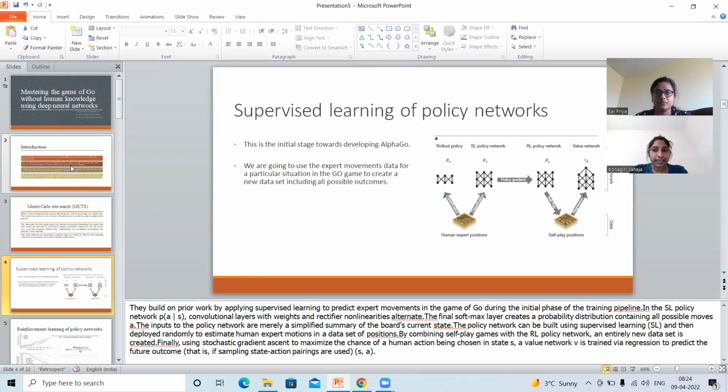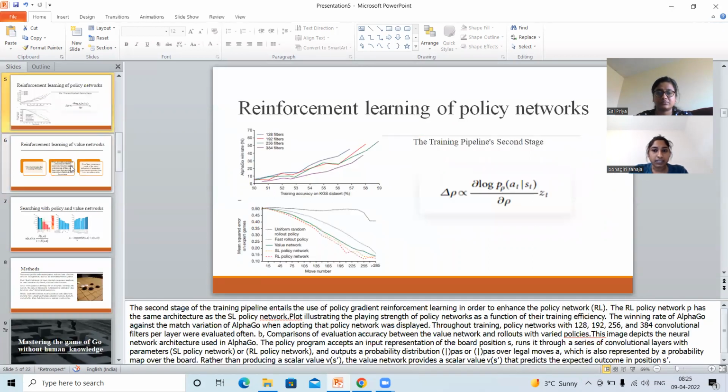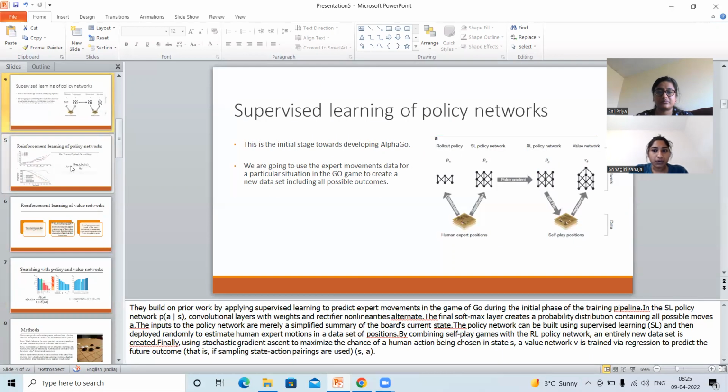By combining self-play games with an RL policy network, a whole set of new data is made. Value networks are then trained by regression to predict what will happen next if they are used to sample state-action pairs. This is called stochastic gradient ascent.